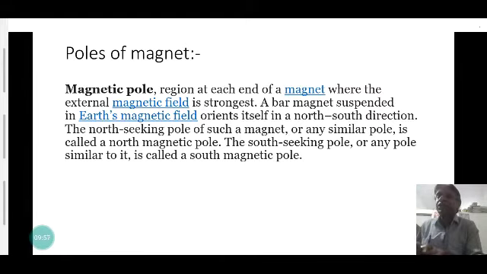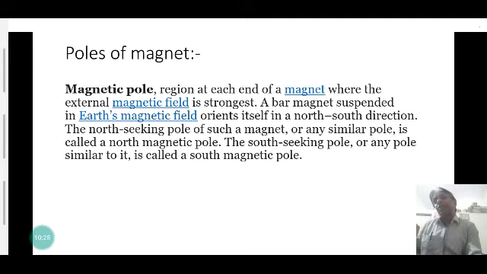A bar magnet, when suspended in the Earth's magnetic field, orients itself in the north-south direction. The north-seeking pole of such a magnet is called the north magnetic pole, and the south-seeking pole is called the south magnetic pole.